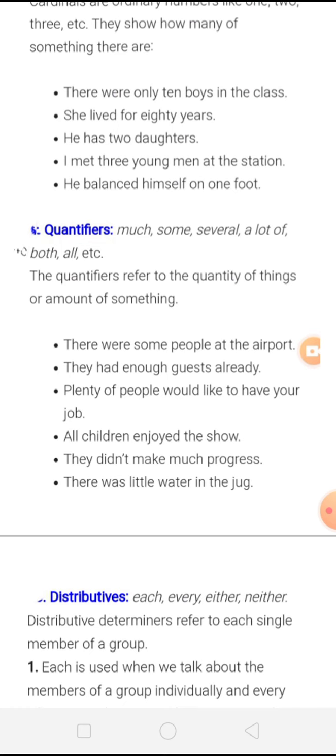So in all these examples you can observe that determiners, quantifiers, are showing the quantity, right? In each and every sentence here, whether it is some, enough, plenty, all, much, little, these are all quantifiers. They are showing the quantity of things or the amount of something, right?